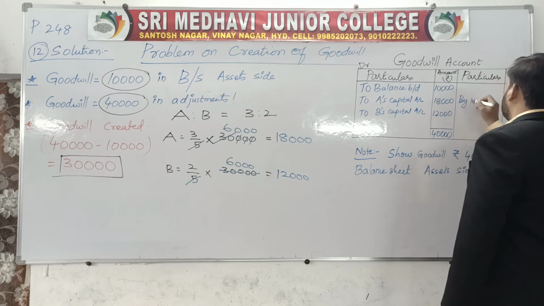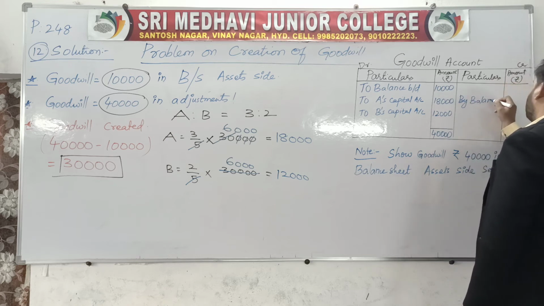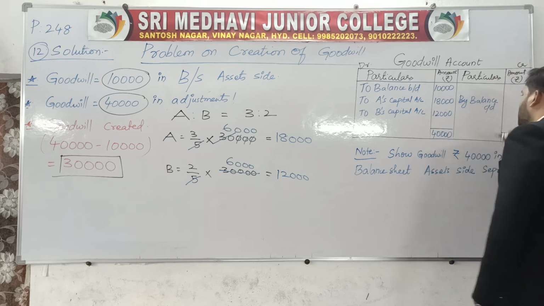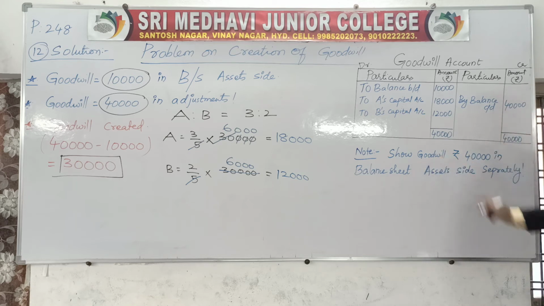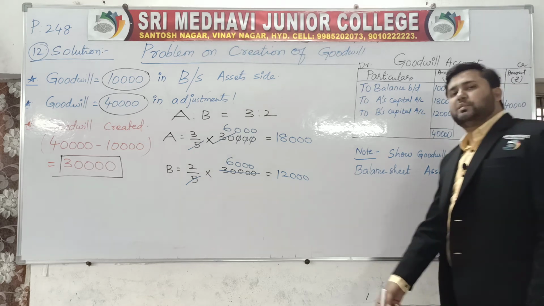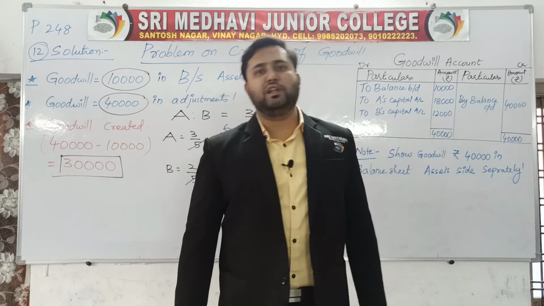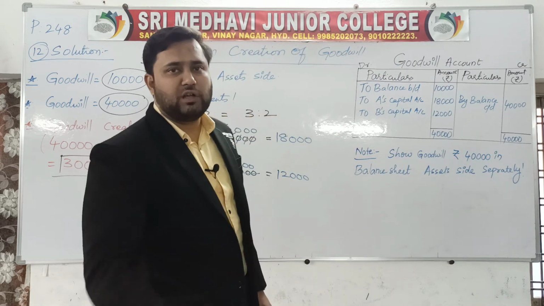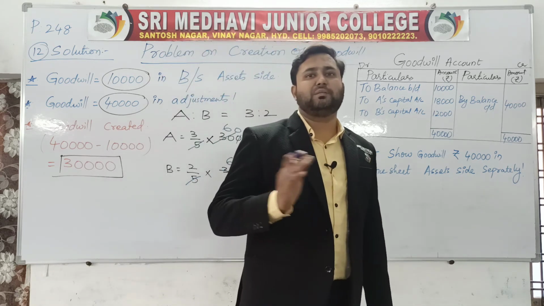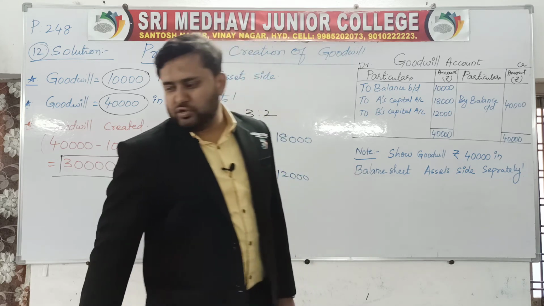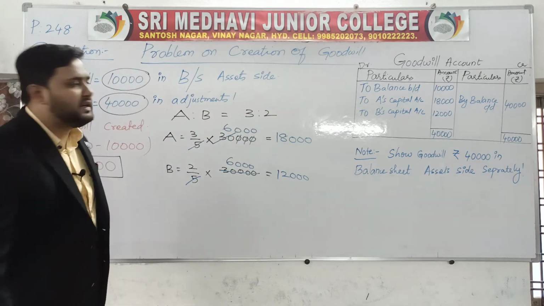By balance carried down is 40,000. This 40,000 you have to show on the balance sheet asset side. Show the goodwill 40,000 on the balance sheet asset side separately, 40,000 goodwill on the asset side. Do not show this goodwill amount in the cash and bank account. So this is how you need to calculate the goodwill and create the goodwill.